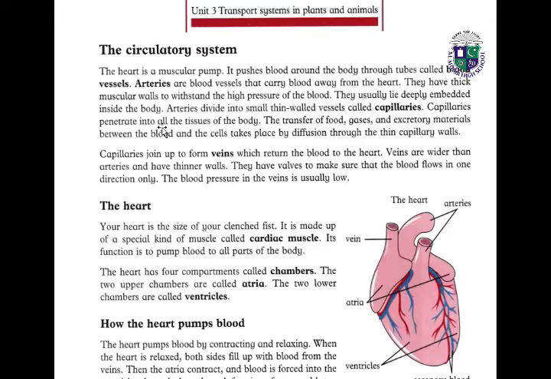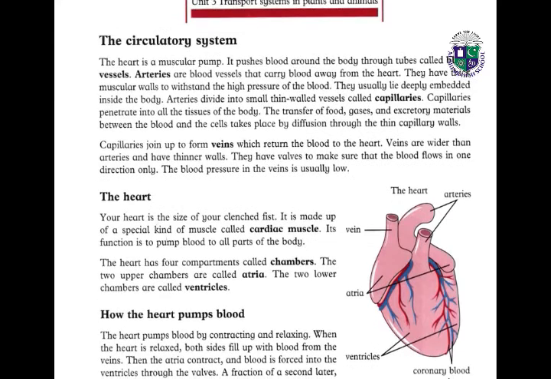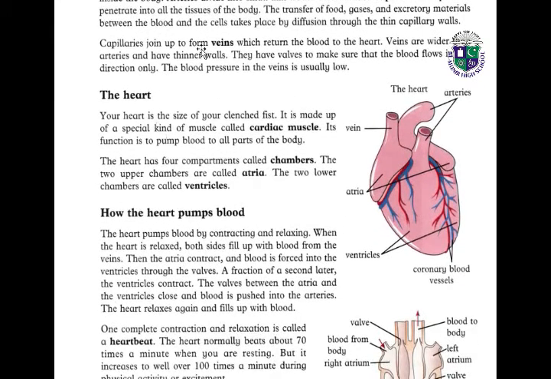Capillaries penetrate into all the tissues of the body. The transfer of food, gases and excretory materials between the blood and the cells takes place by the process of diffusion through the thin capillary walls. Capillaries join up to form the veins, which return the blood to the heart. Veins are wider than arteries and have thinner walls. They have valves to make sure that the blood flows in one direction only. The blood pressure in the veins is usually low.